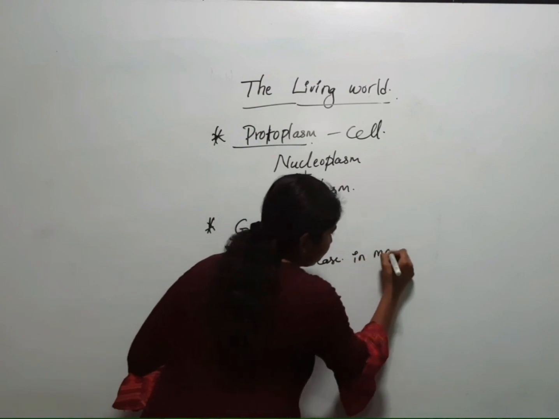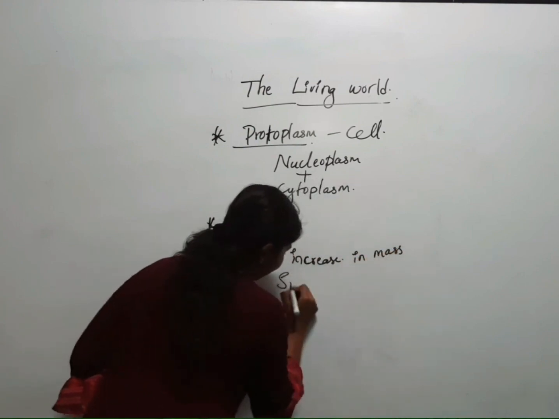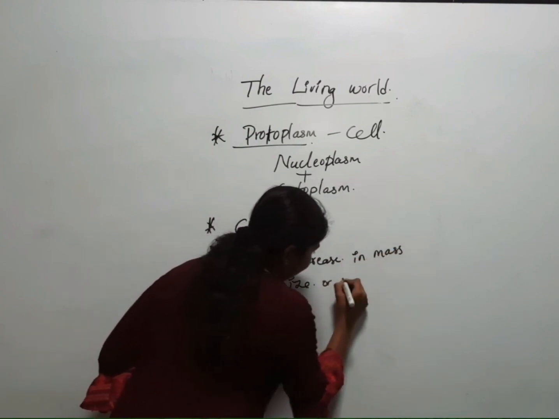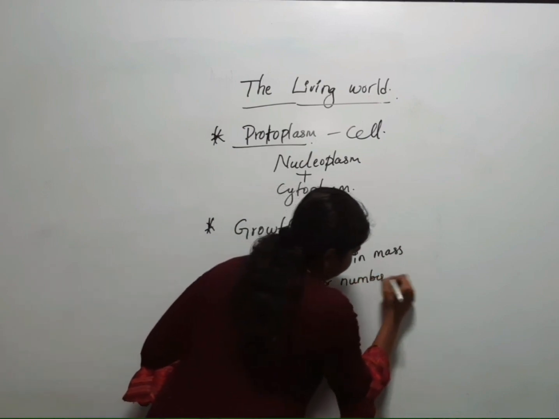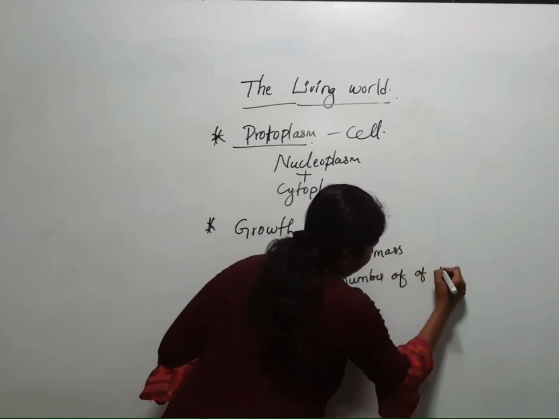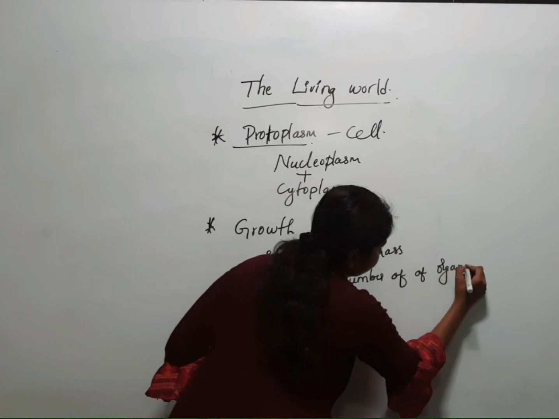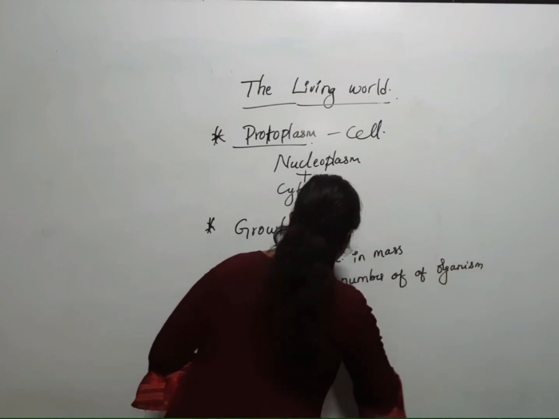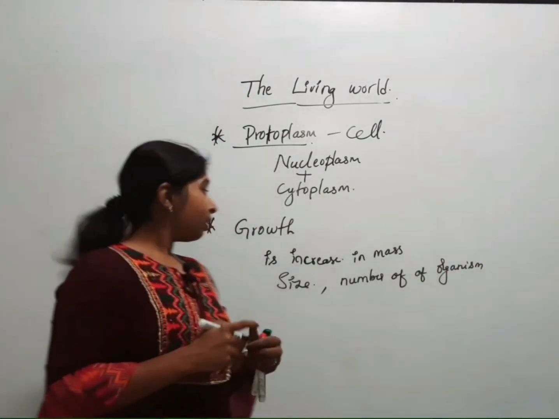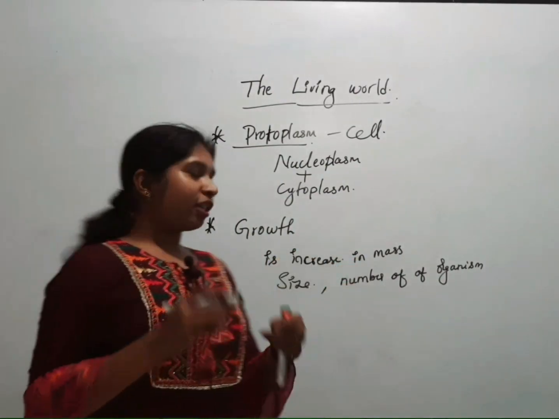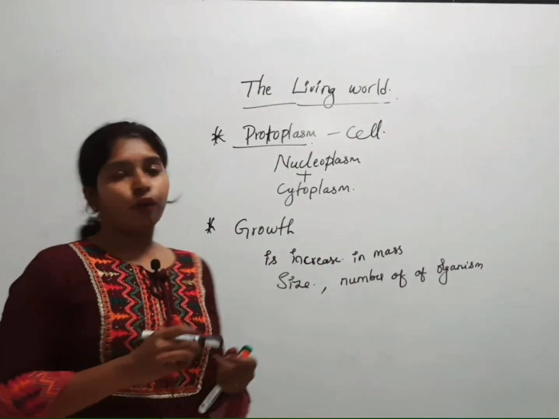in mass, size or number of an organism. Okay, so growth is an increase in the mass, size, number of an organism.